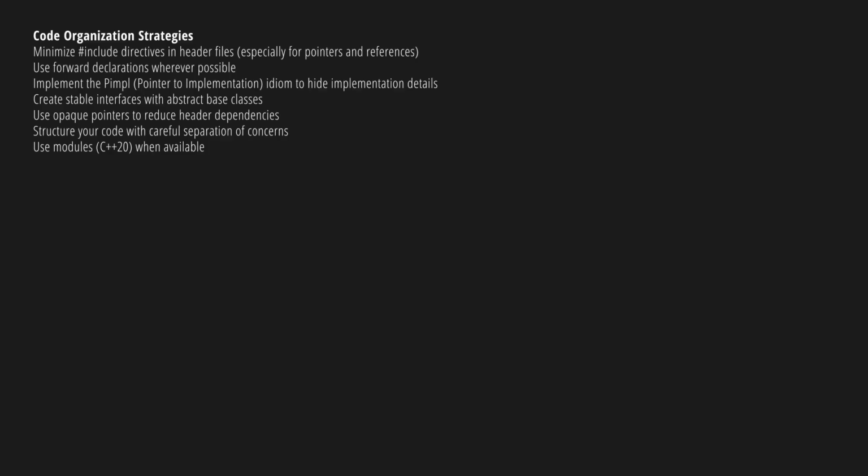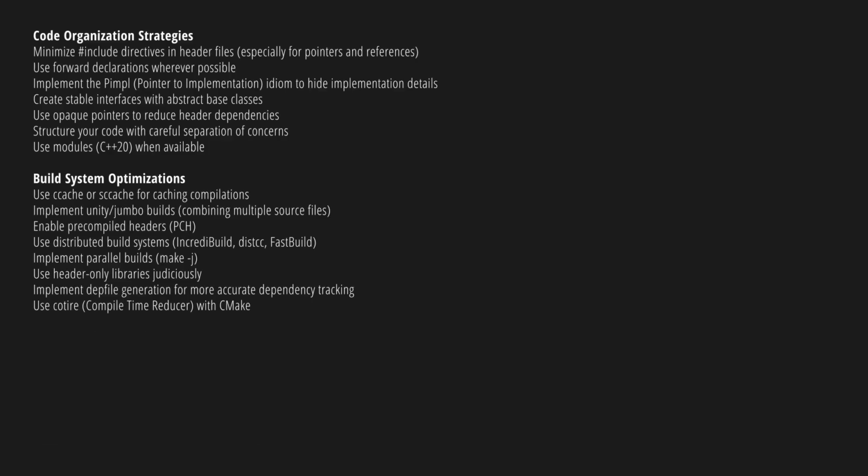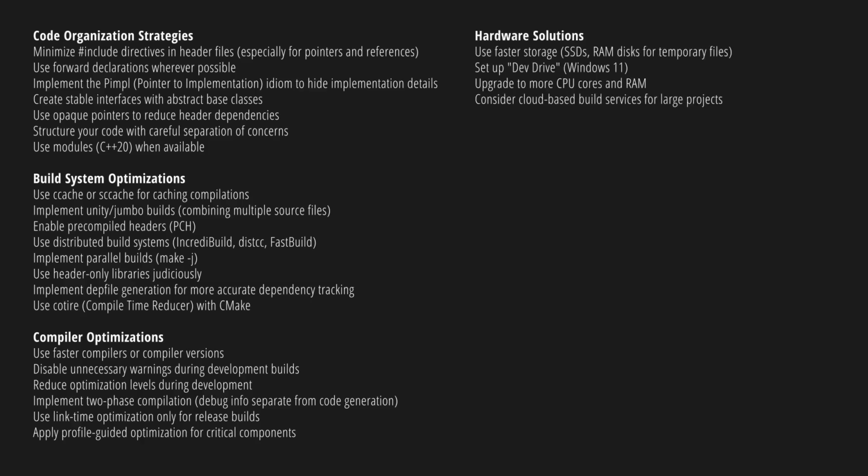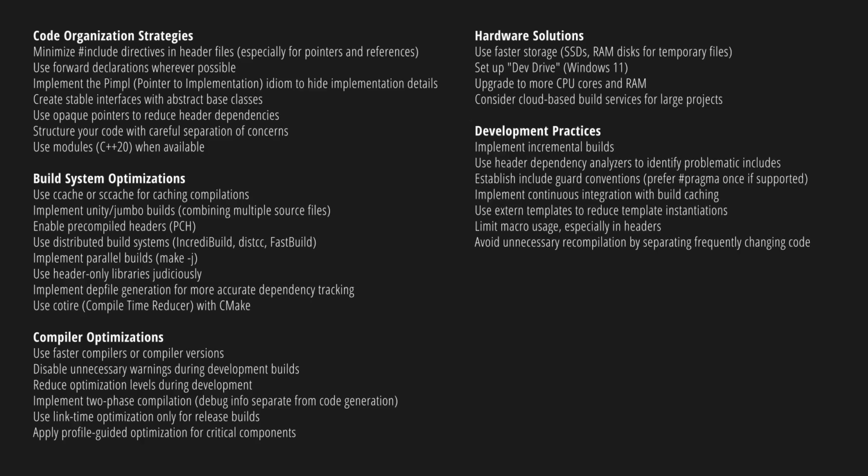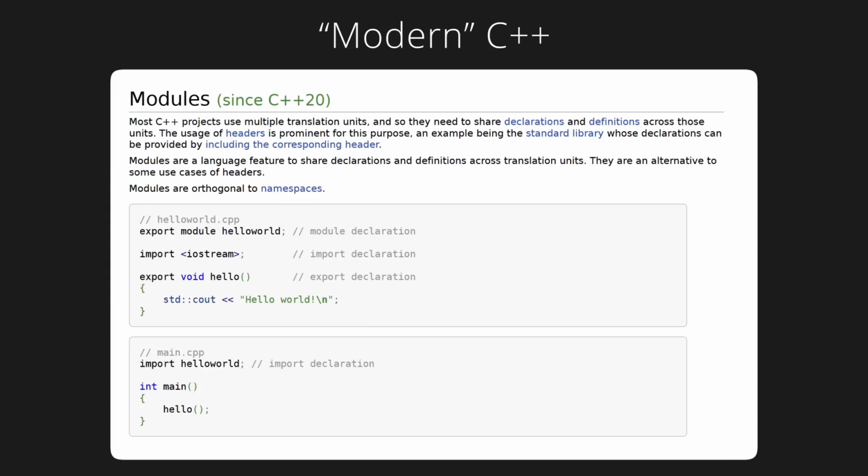There's actually so much theory about how to speed up compilation, it's like a science of its own. There are code organization strategies, build system optimizations, compiler optimizations, hardware solutions, development practices. The list just goes on and on. Modern C++ tries to fix the issues created by header files with the new modules feature that's meant to handle everything like a modern programming language would.